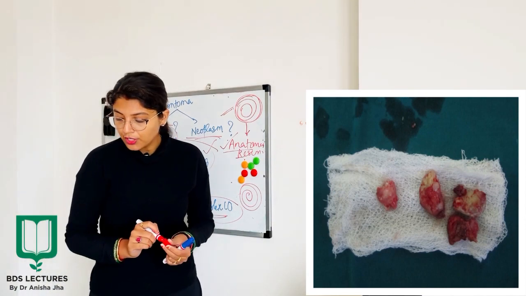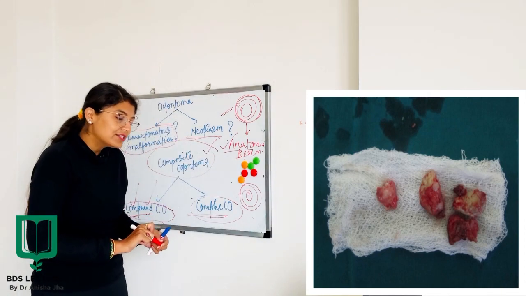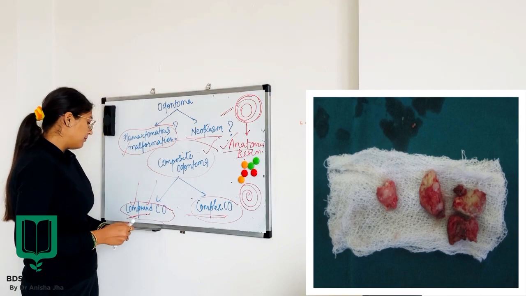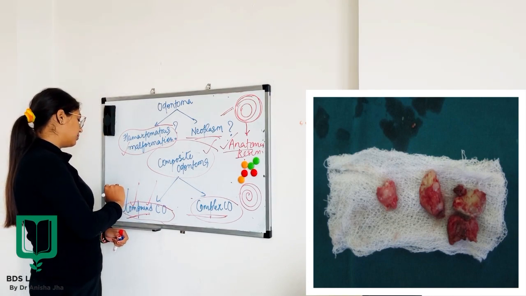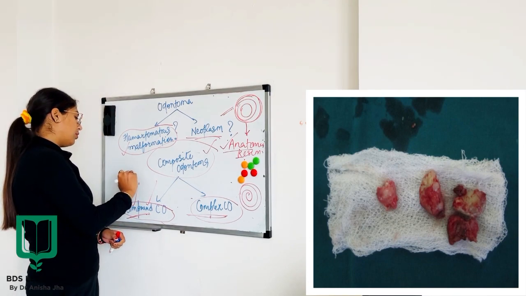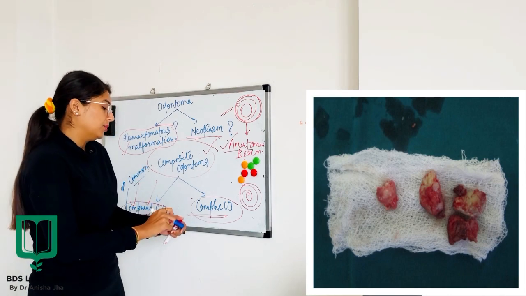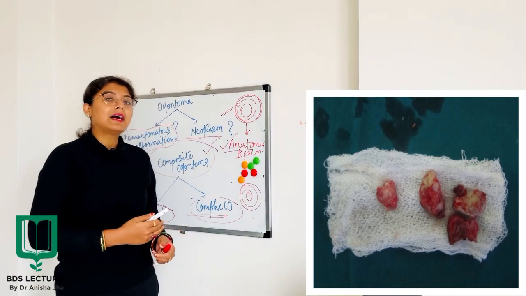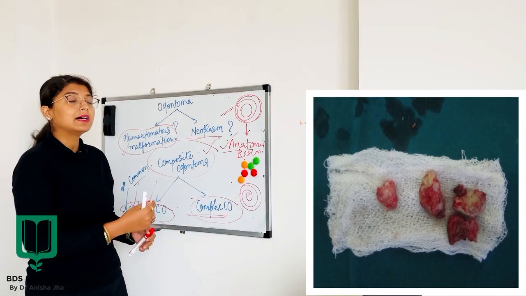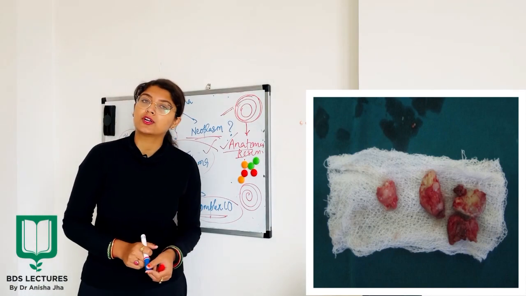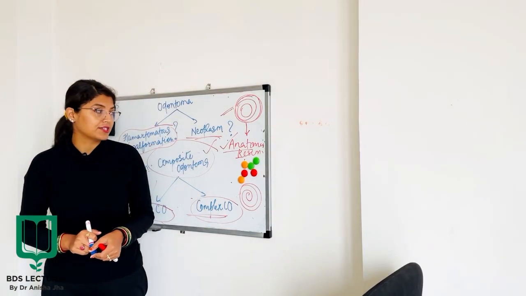The complex form of odontoma is less common than the compound one. So that is why compound composite odontoma is more common than your complex odontoma. So this was all about the introduction of odontoma, the origin and the different kinds of odontoma, which we are going to study in the further discussion.